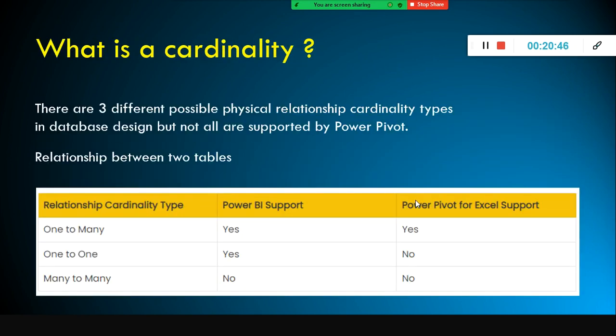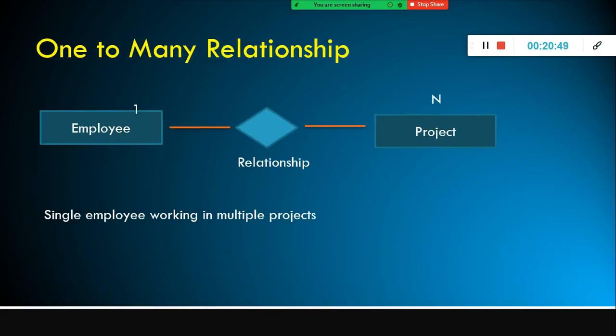Why is many to many not possible? Because it causes serious performance issues. That is also the reason why a many to many table is not allowed, not only in Power BI, but even in the data warehouse. Let's say you are building a data warehouse. If you come across any situation where you need to implement a many to many table, it is not a good design. You need to create a bridge table so that it will have something like one to many and many to one. Okay.